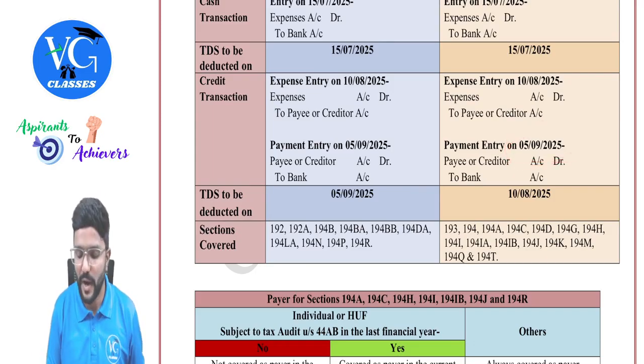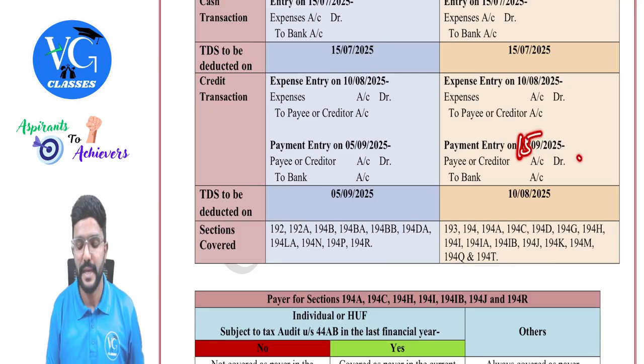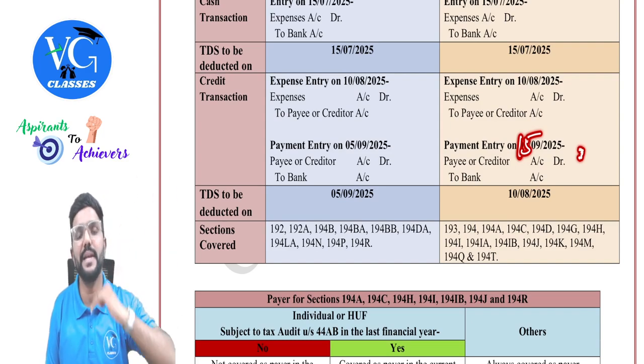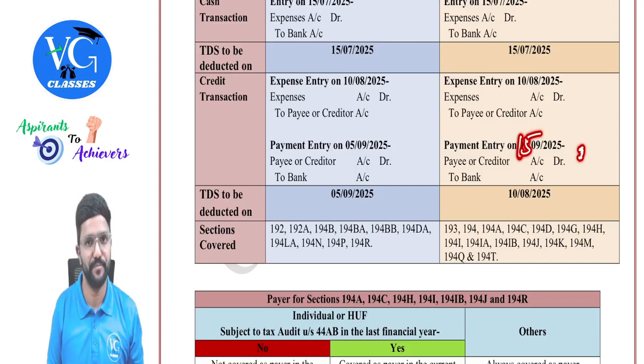Now you might ask me, sir, what if it is 15th September? In that case, still the payer has not made the payment. So in that case, the payer can deposit the TDS amount from his pocket. Later, when he is paying the amount to the payee, he can deduct and he himself can keep it.